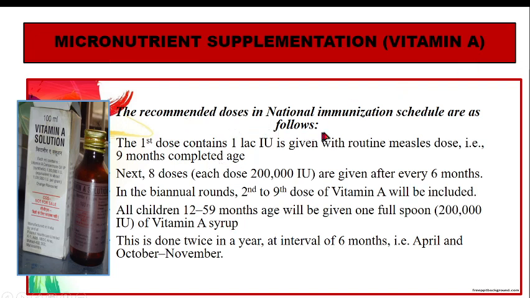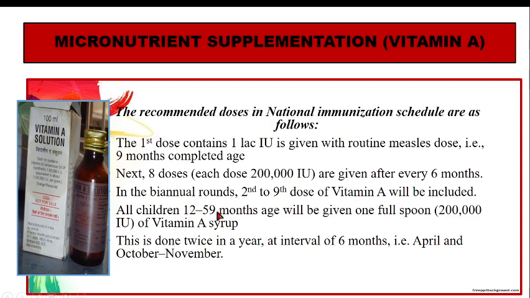The recommended doses in the national immunization schedule: this is a bottle of vitamin A solution. What we need is 9 doses of vitamin A supplementation. The first dose is given along with measles vaccine, that is at 9 months. The next dose will be given biannually. This will be from the second dose to the ninth dose. So this is given twice a year from the 12th month, that is from 1 year to 5 years of age.